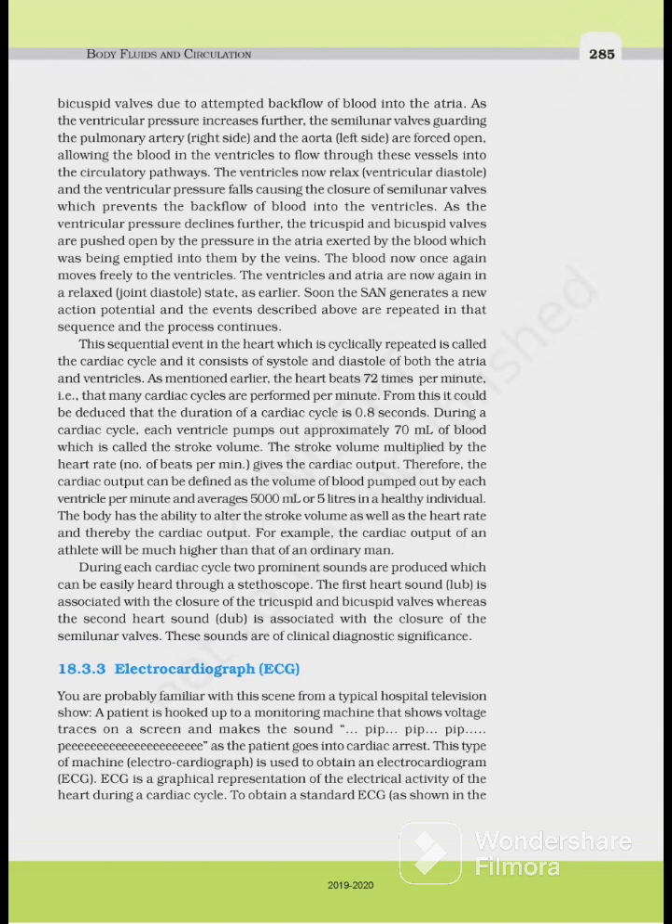Next is ECG. ECG is electrocardiograph. You are probably familiar with this scene from a typical hospital television show.